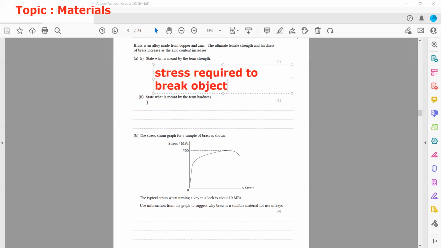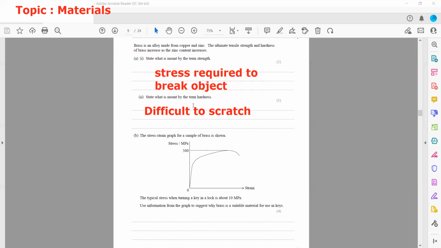Then what is meant by the term hardness? Hardness is a surface phenomenon. If it is difficult to indent or scratch, or resistant to the scratch, we call the surface hard.